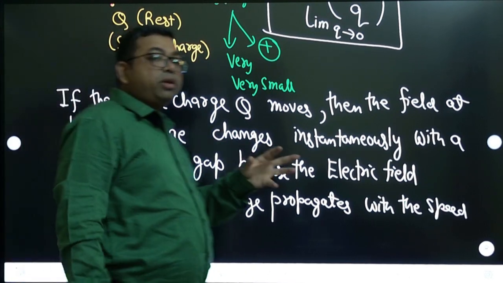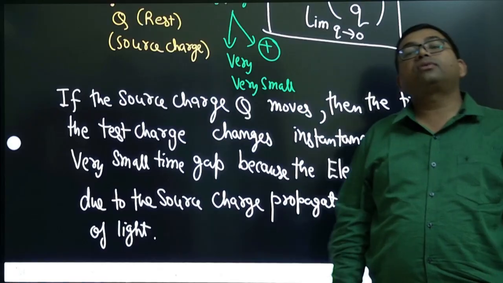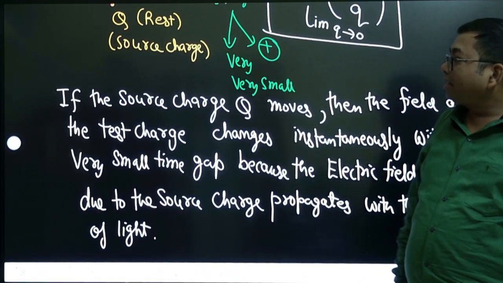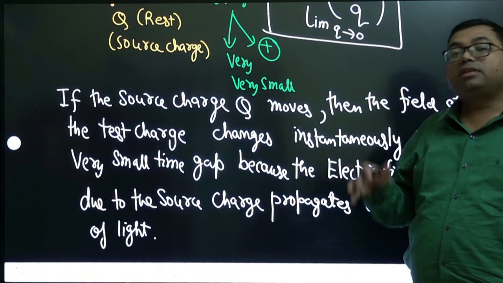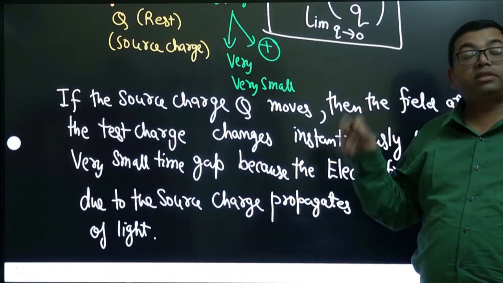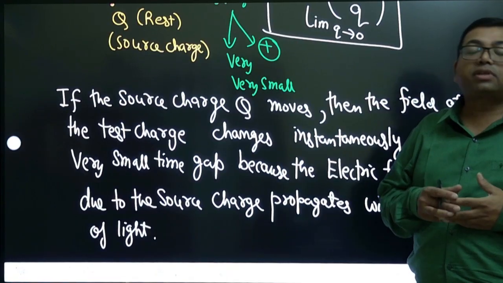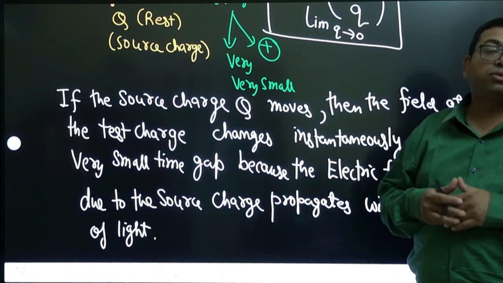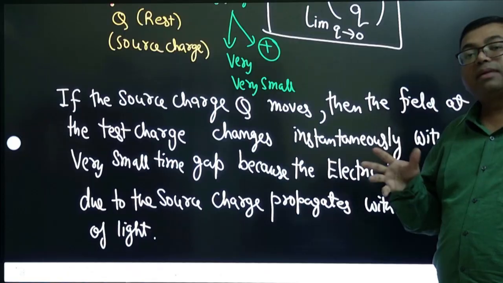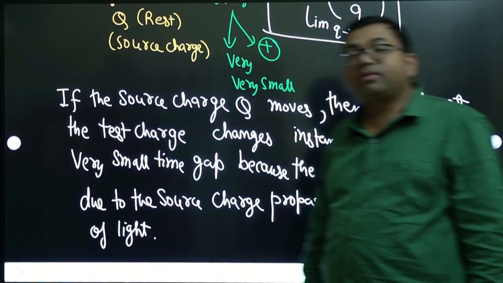So if you are moving the source charge, the field will also move, but the field will move with the speed of light because the field is something like an electromagnetic wave, and the effect of the change in field will be quickly seen at the test charge. So the force will change, meaning the magnitude of force can change and the direction of force can also change, but the change will happen very fast because the electric field travels with the speed of light. Are you clear about this?